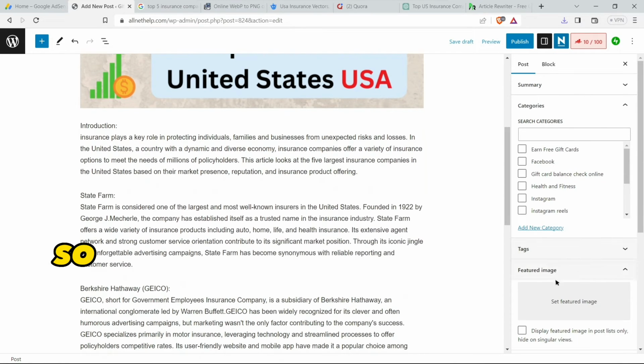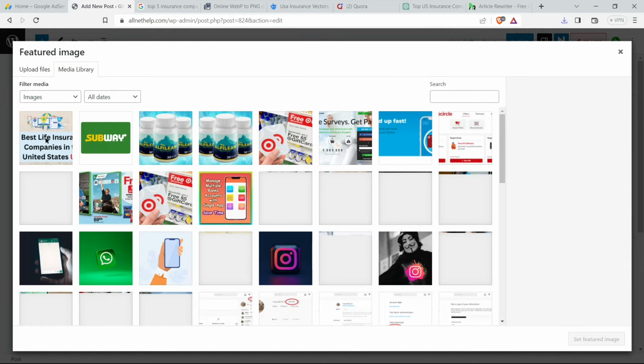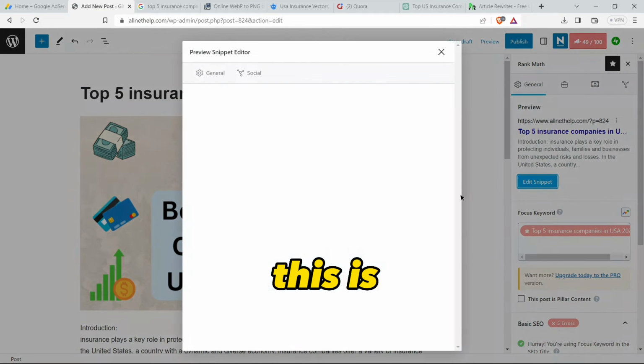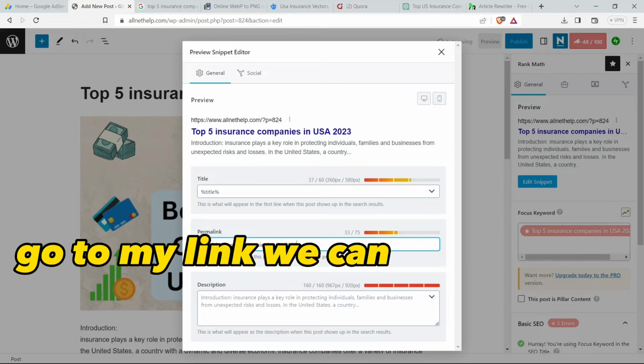Now you can select featured image as this image. We can write 2023. This is the permalink. We can type this URL.